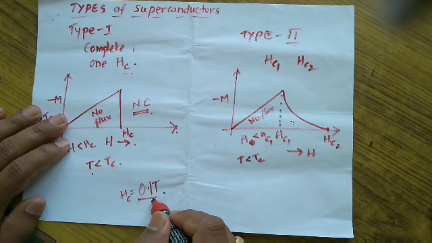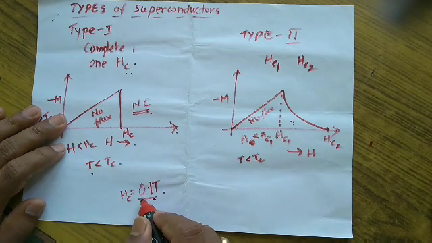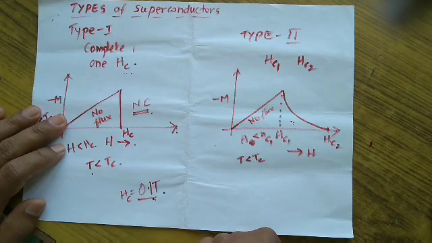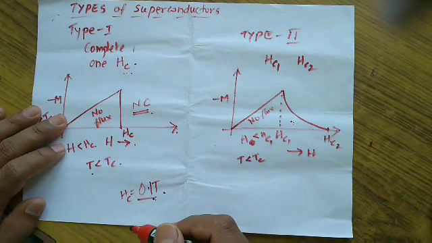Therefore, the maximum magnetic field that can be produced using a type 1 superconductor can be anything smaller than 0.1 Tesla. So this is not preferable for superconducting magnets.